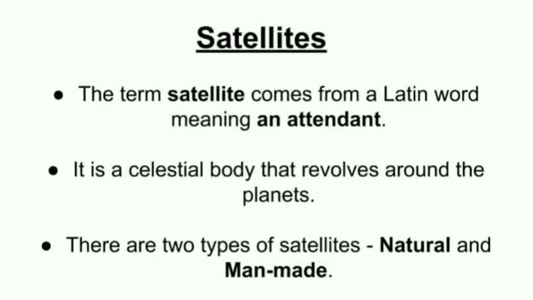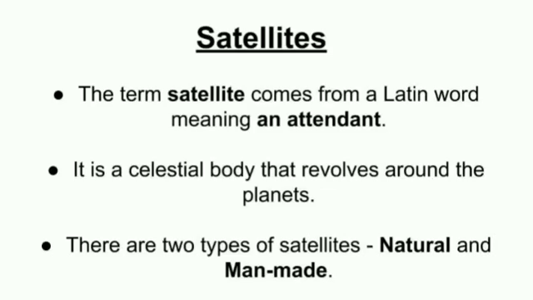Now we understand the other member of the solar system. Till now we have understood about the Sun, the planets, and in the planets we have learnt about the Earth. Now we understand the other member of the solar system, that is the satellites. Satellite means attendant, companion. Satellite revolves around the planet. Like planets revolve around the Sun, in the same manner satellites also revolve around the planets. Satellites also do not have their own heat and light. They shine by reflecting the light of the Sun.